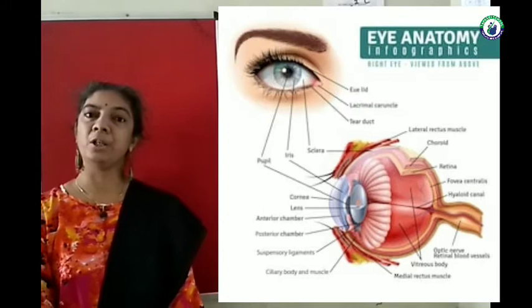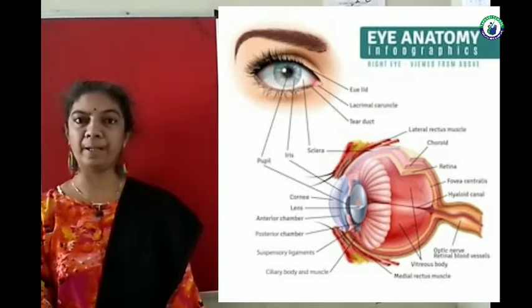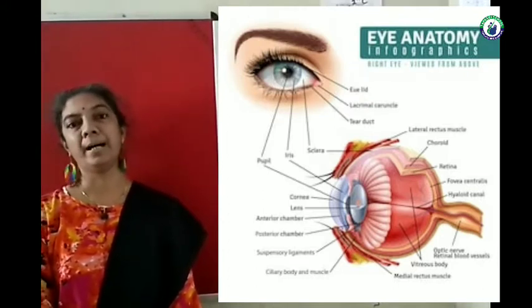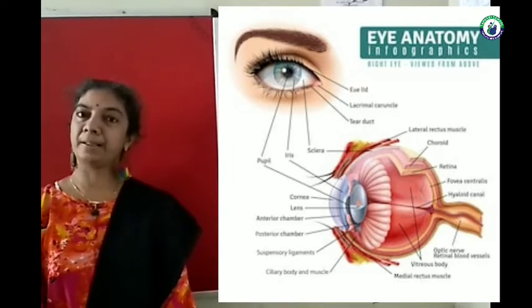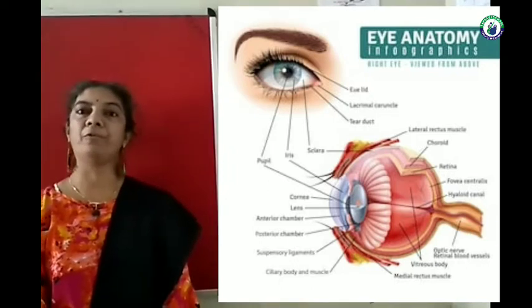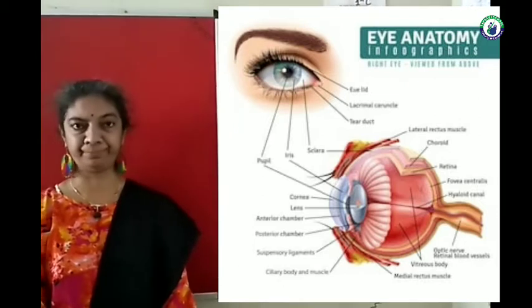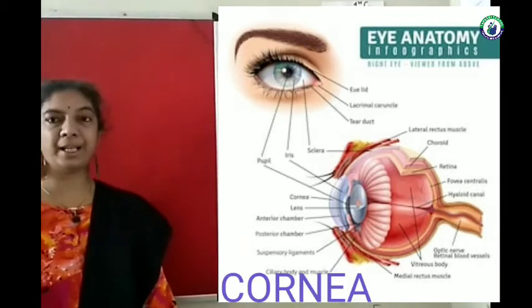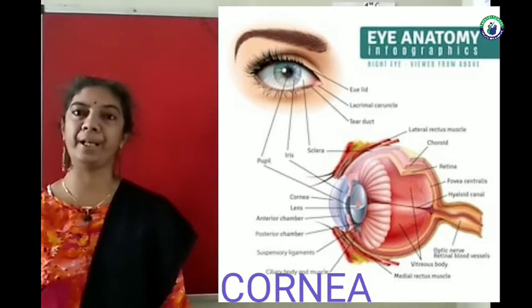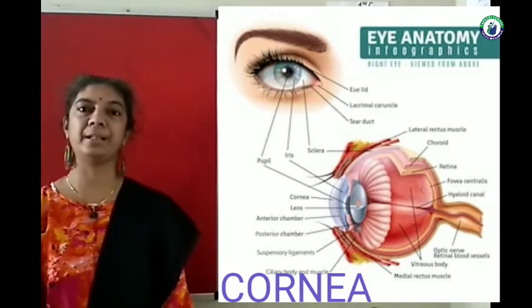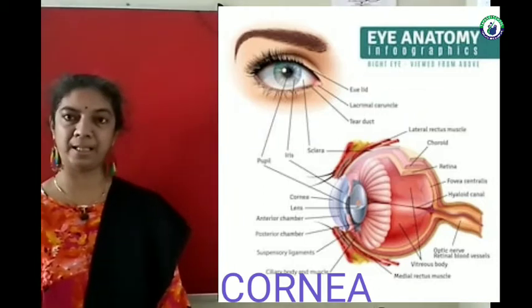It has so many delicate small parts like cornea, iris, lens, retina, etc. Let us understand the function of all these one by one. Very first, we have the cornea, which is the transparent membrane through which the light enters our eyes.